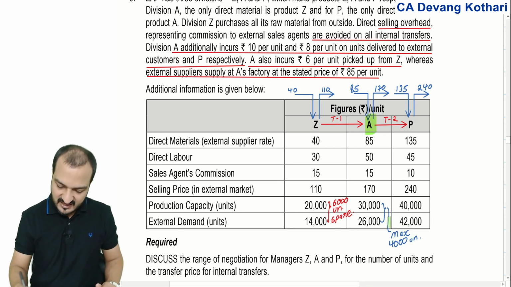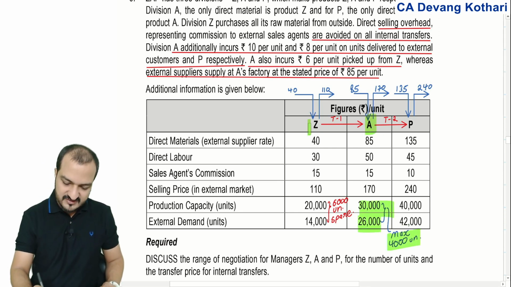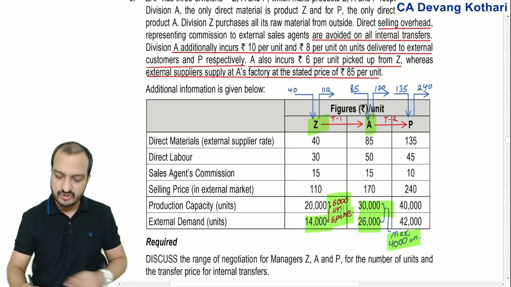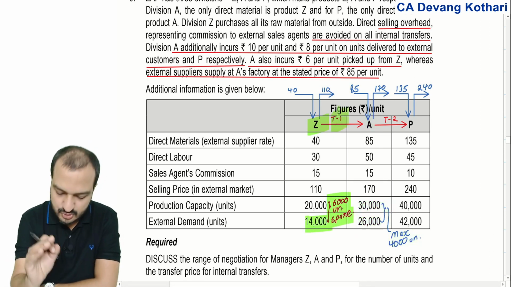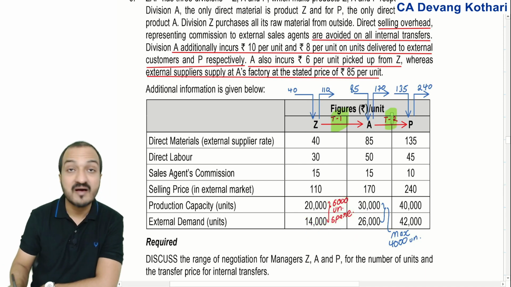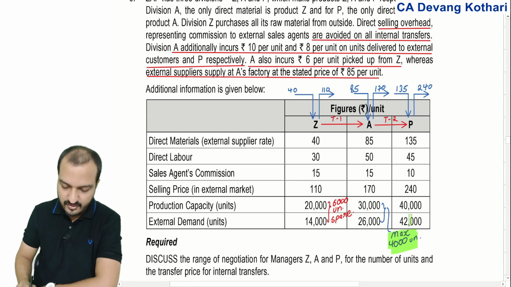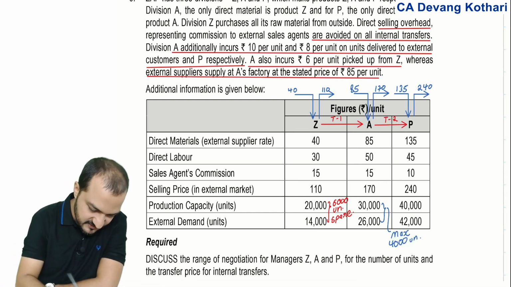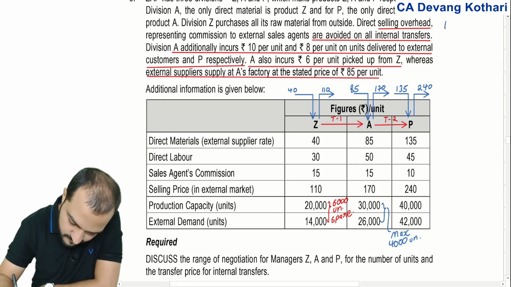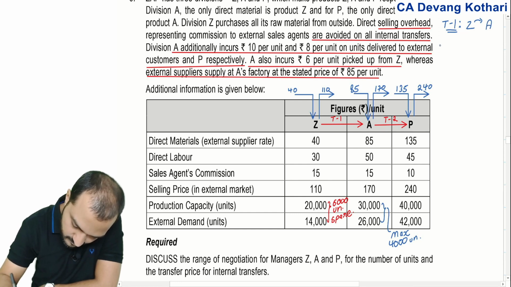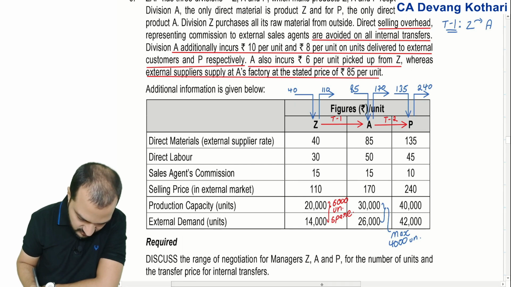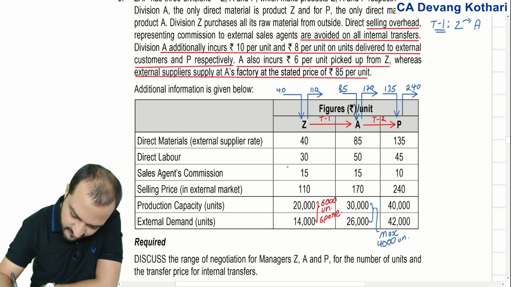Well, A is having spare capacity of 4,000. Z is having spare capacity of 6,000. So transfer 1, maximum units to be transferred 6,000. Transfer 2, maximum units to be transferred 4,000. Done? Yes. And what price should they transfer it at? Well, let's see. For T1, which is transfer from Z to A. Let's work out something here. Minimum TP that Z will want.